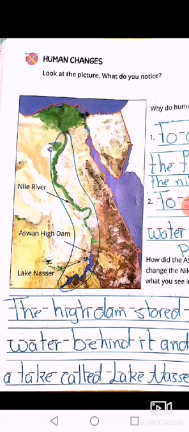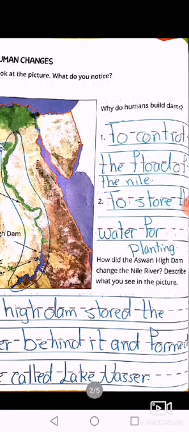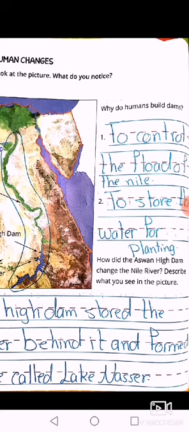Okay? Now, let's answer question number 1. Why do humans build dams? So humans build dams to control the flow of the Nile, because we said that the flow of the Nile was harmful for plants and animals. Number 2, to store the water for planting.